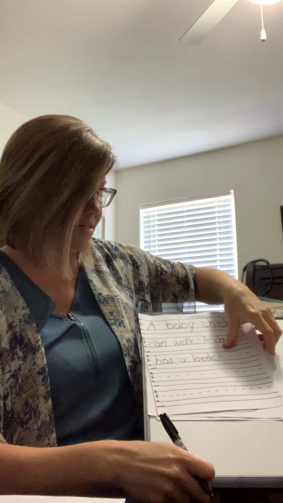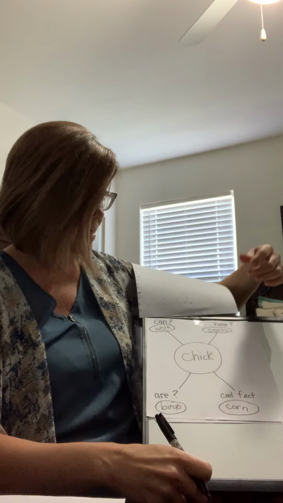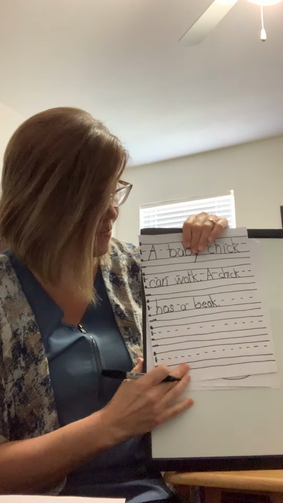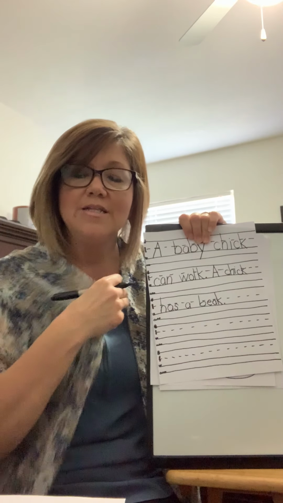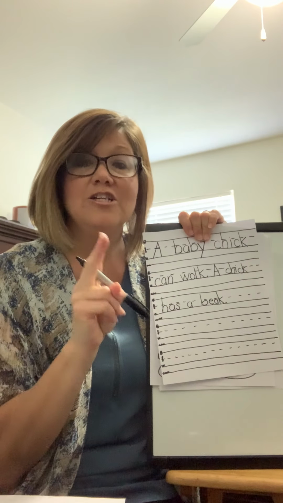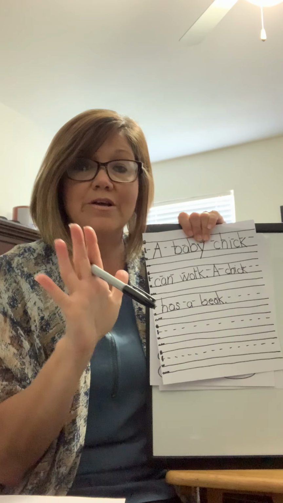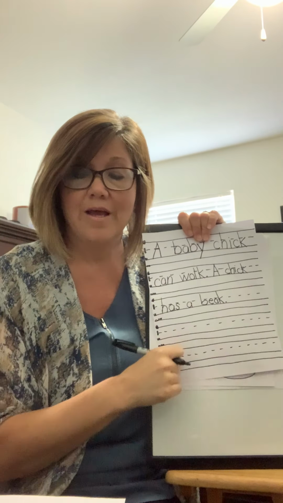So we're going to flip back. What are they? They are birds. That's what type of animal they are. They are birds. All right, so we can say a chick is a bird. 5 words. Okay, you ready?